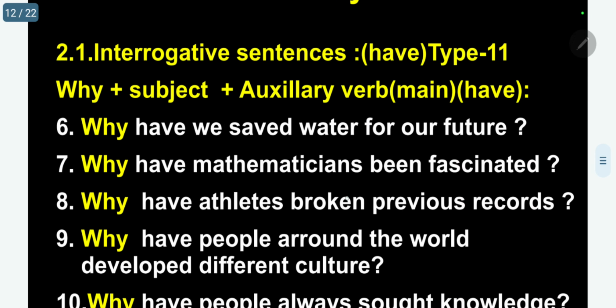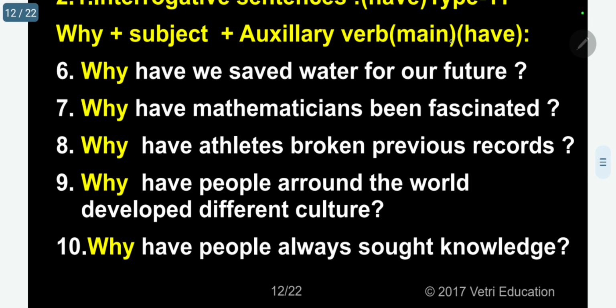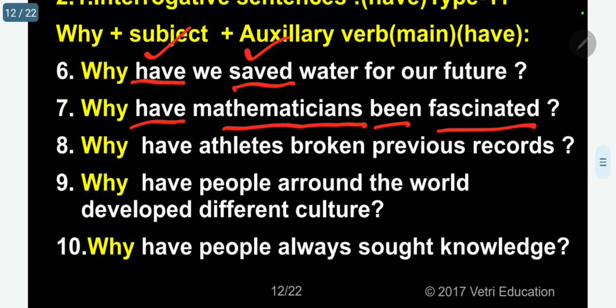So five more under the have. Why have we saved water for our future? Saved, main, have auxiliary. Why have mathematicians been fascinated? Have been fascinated. Fascinated, main verb. Have been, it is the corresponding auxiliary.